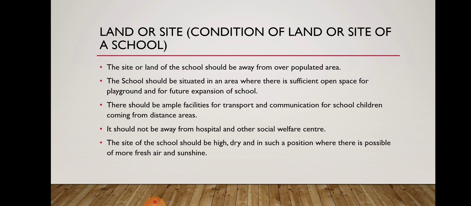Then the third point is there should be ample facilities for transport and communication for school children coming from distant areas. The school should be situated in such a place where there is a facility of communication. If there is no facility for transport and communication, then how can a student come to school? It will be difficult for them to come to school. That's why it is very much necessary.